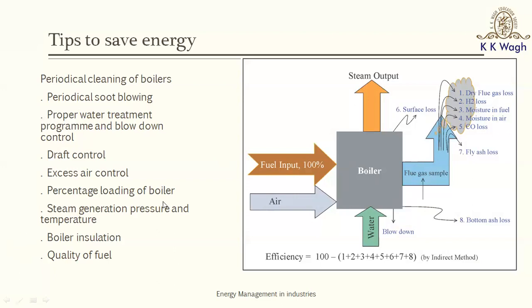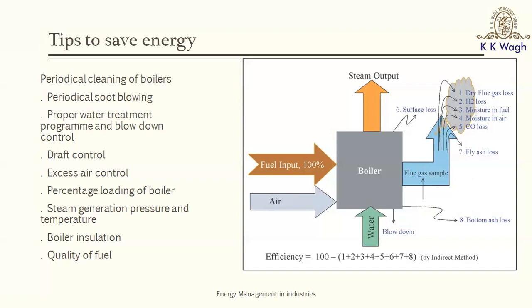Along with this, we need to ensure that the boiler is operated at a correct loading, because if you operate the boiler at partial loading, all these losses would significantly increase. So ensure that the boiler is not operated at very partial loading. Also, we need to match the boiler pressure with the pressure of the user. For example, if a process industry requires 10 bar steam and you are generating 50 bar steam and then expanding it, it is a loss. So we need to match the boiler's rated pressure with the process steam pressure.